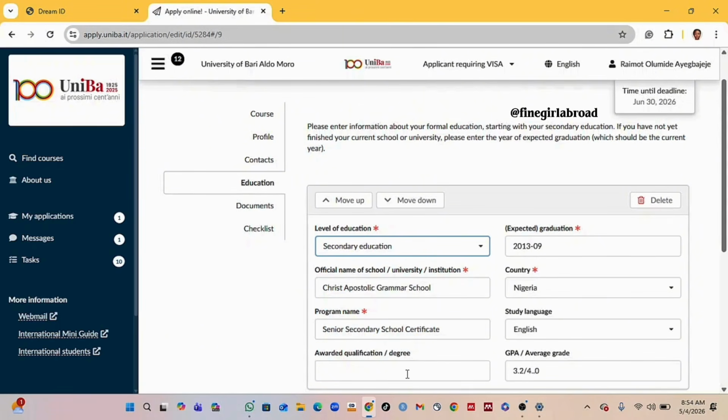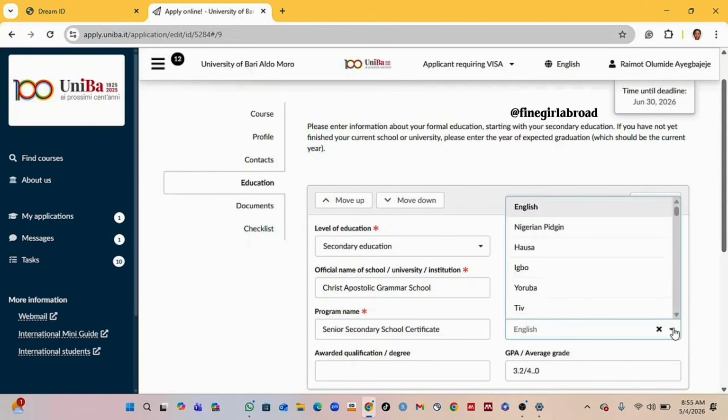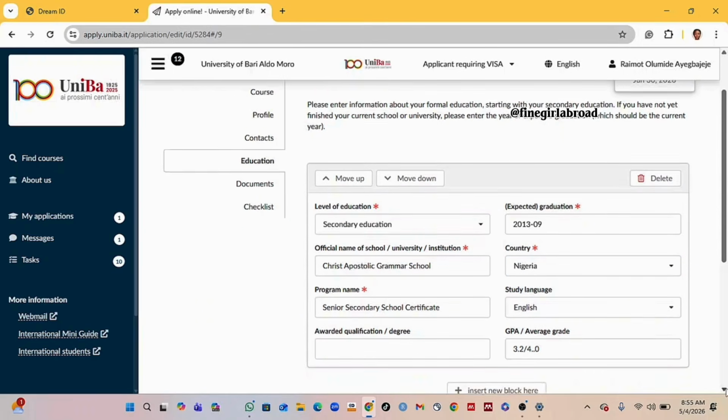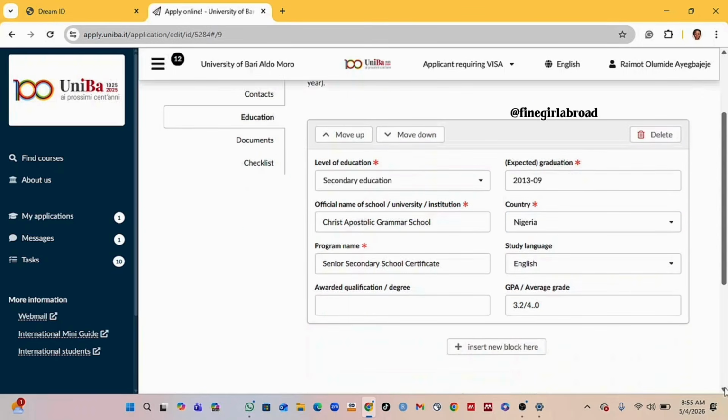The award qualification is not a compulsory field, you can leave it. Then the expected graduation year and month, the country, and the study language. Was it Nigerian English, Pidgin, Igbo, Hausa? Obviously I believe all of us were taught in English, but you can pick the one applicable to you. And here they request the GPA or average grade, which means you have to calculate your WAEC on a scale of GPA.